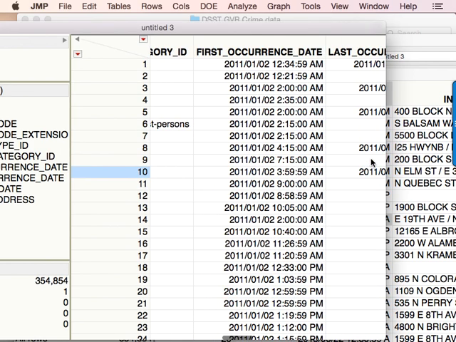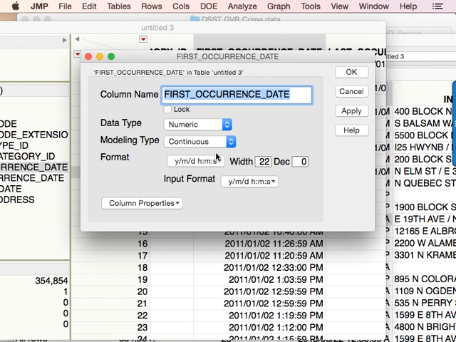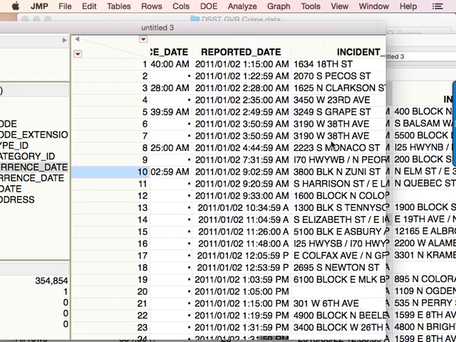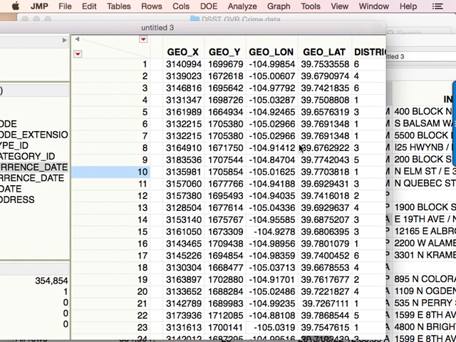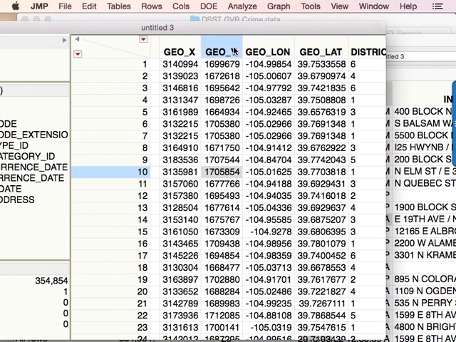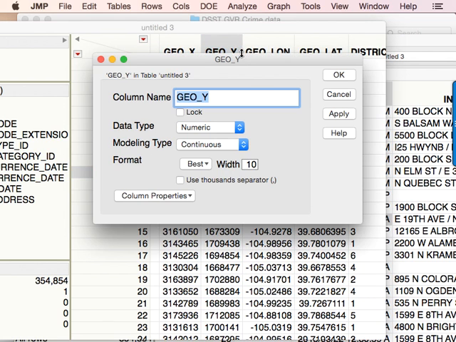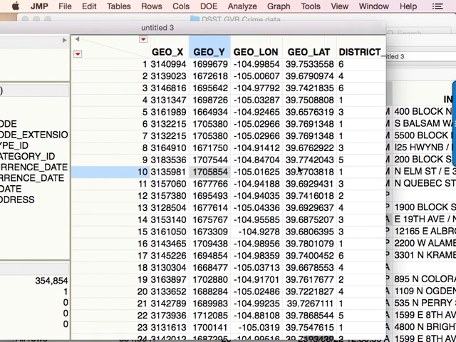First occurrence, if you go under numeric and continuous, it has a date format already in there and it recognized that these are dates. So that's a really cool feature of JMP. And it did that for these two columns as well. These are characters, we kept it like that. These are actually numbers, so they were kept as numeric. We're not really going to use them in this analysis, but they're still numeric continuous variables.